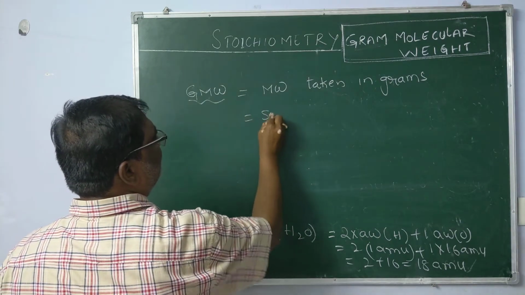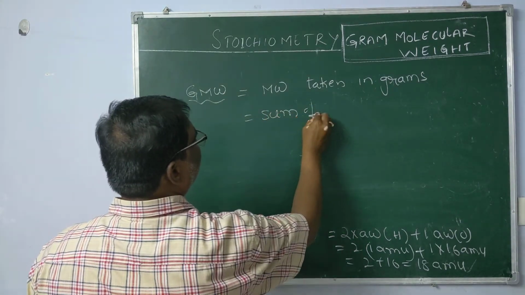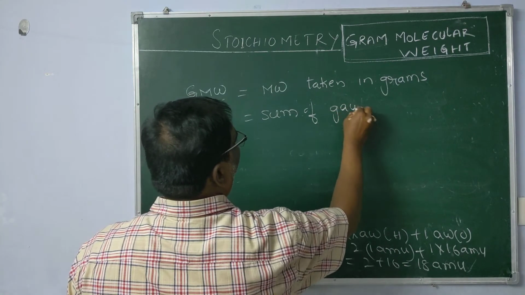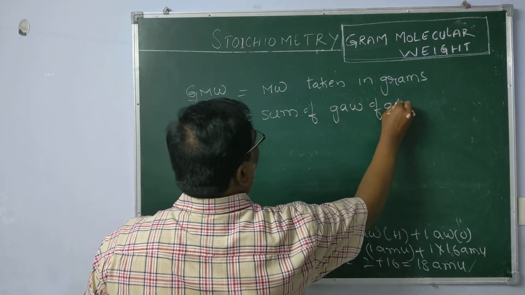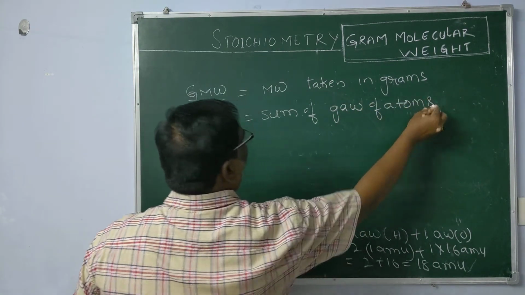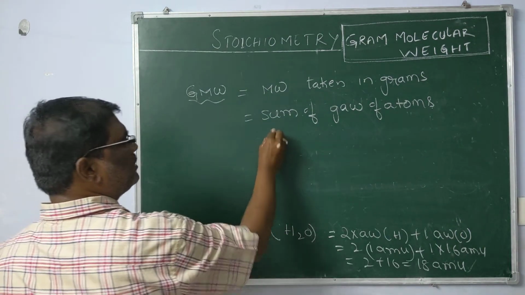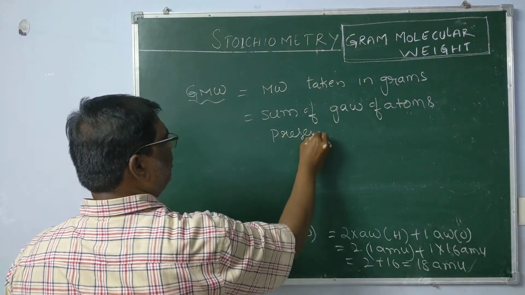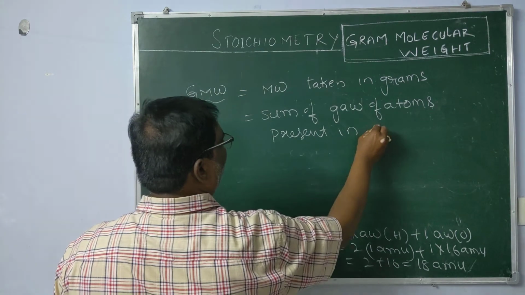Or this is the sum of gram atomic weights of atoms present in one molecule.